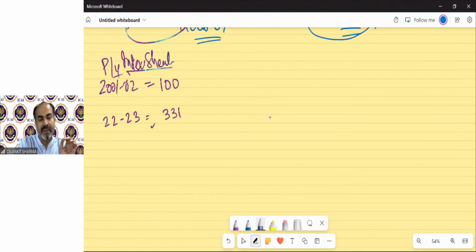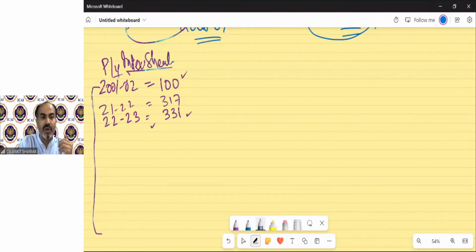So as per the government, if the currency value was 100 rupees in 2001-02, then for 2022-23 it is 331. Before that, for 2021-22, I guess it was 317, and so on. The government gives the index for all years from 2001 till 2022-23, and it is in your notes also.